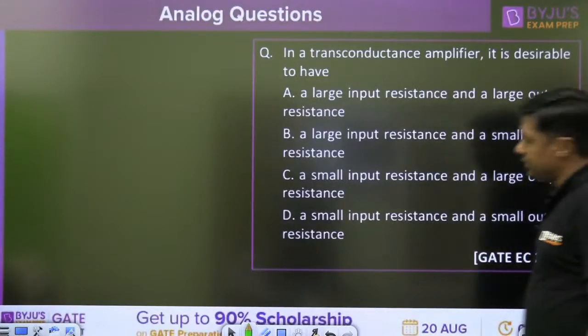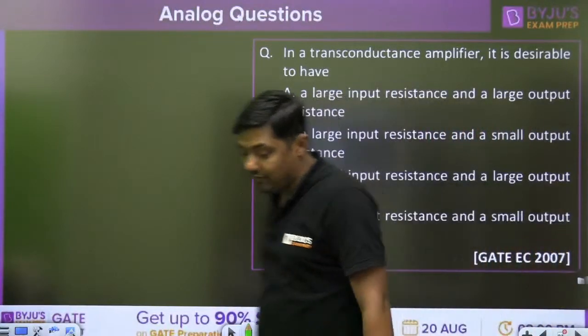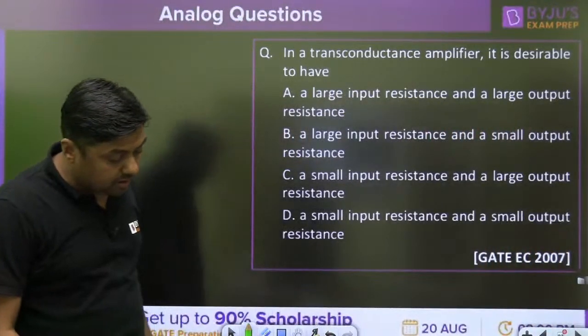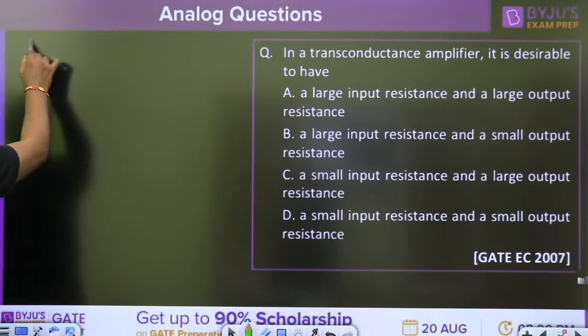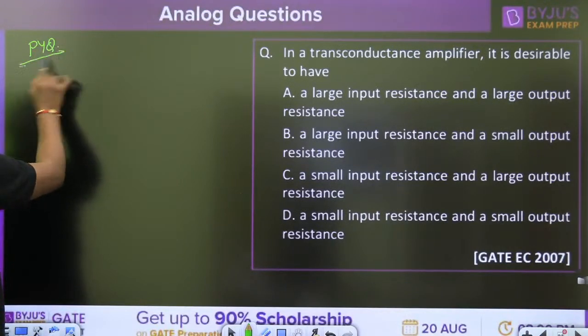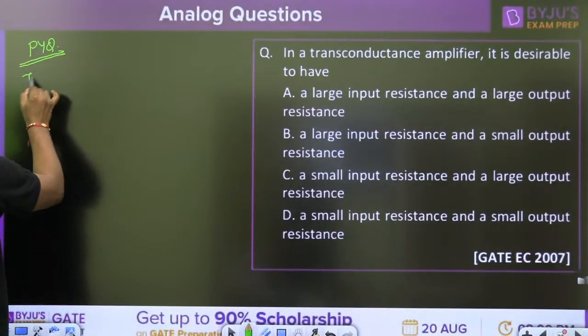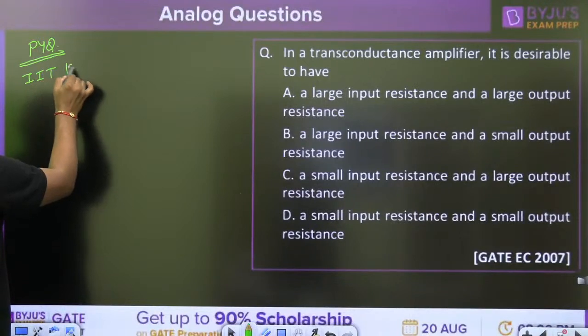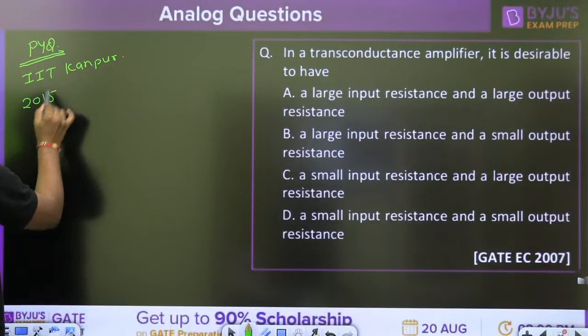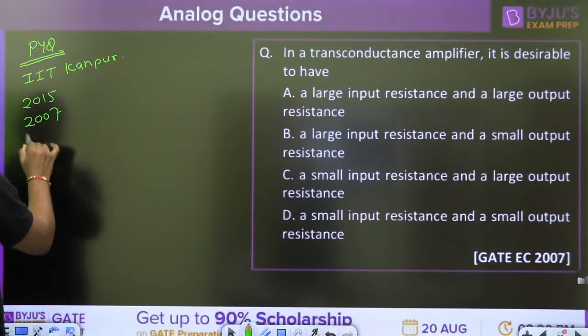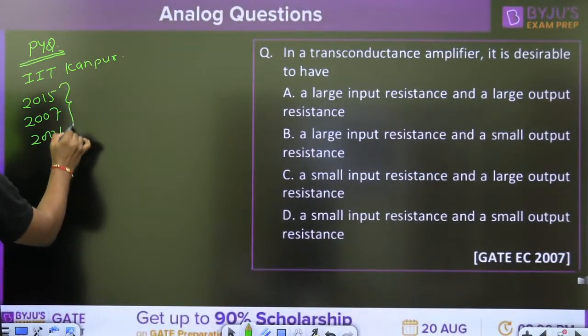Oh, this is a very simple one in electronics 2007. Again, that is the paper conducted by IIT Kanpur. So please give me the answer. That is the previous year question series. Right? That is IIT Kanpur. And we are discussing the 2015, 2007 and 2001 questions from these 3 years.